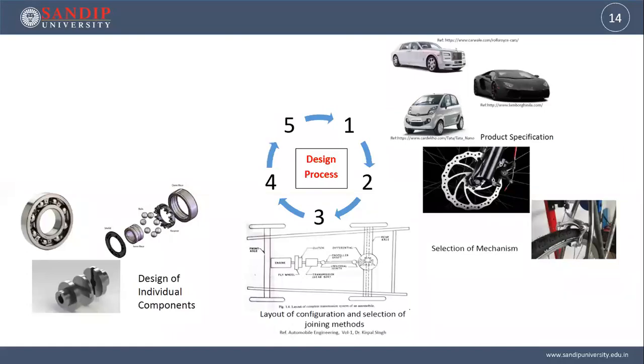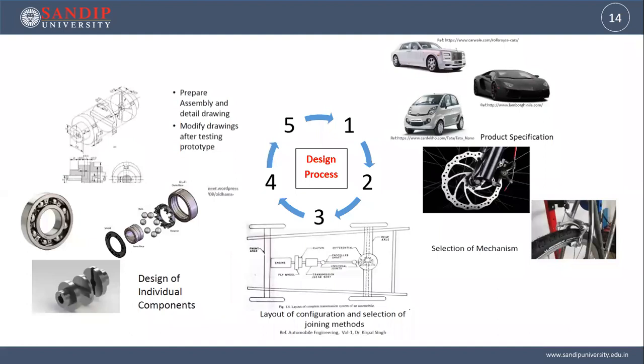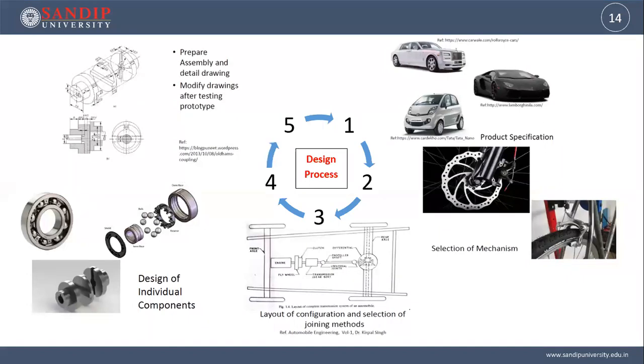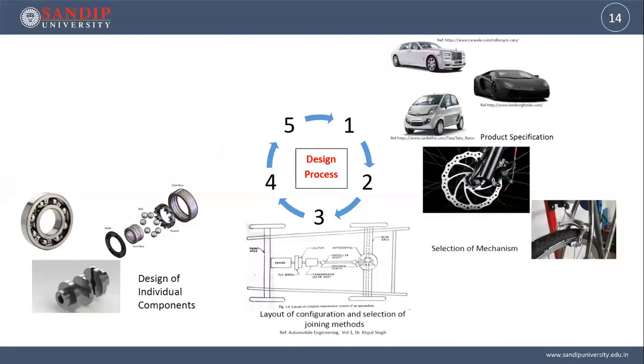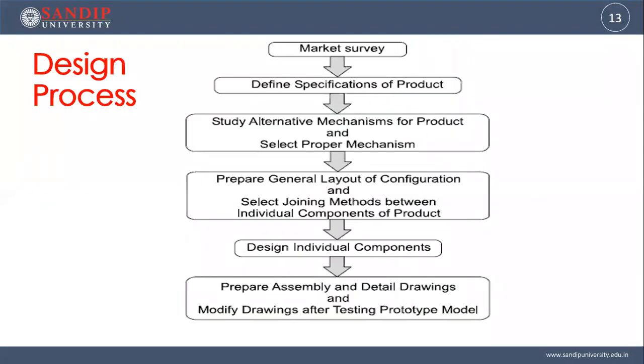All the specifications and individual component designs will be done. Then you assemble the things and the final sketch will be prepared: the assembly and detailed drawing. If required, modify the drawing after testing and prototype, and then the final sketch will be ready.